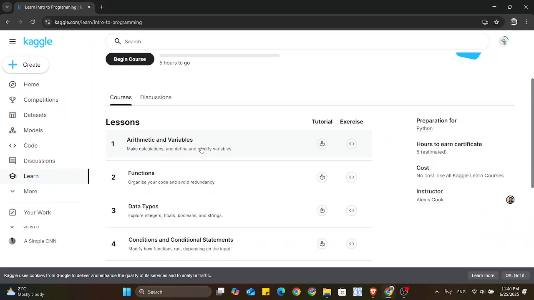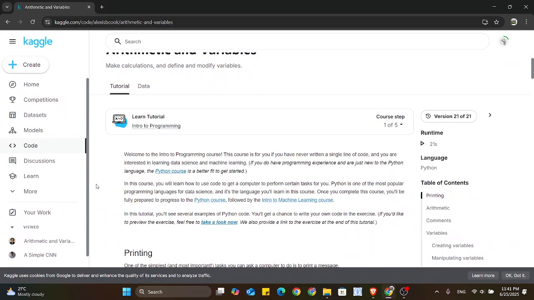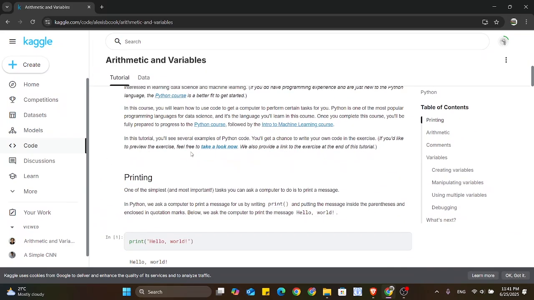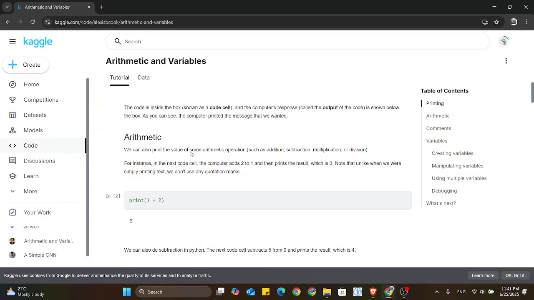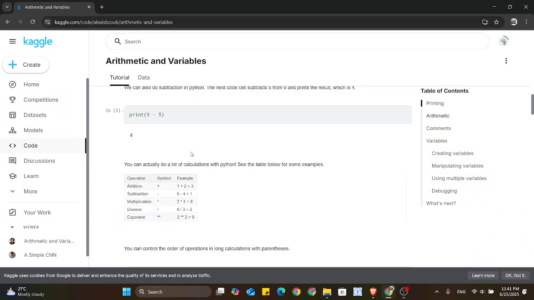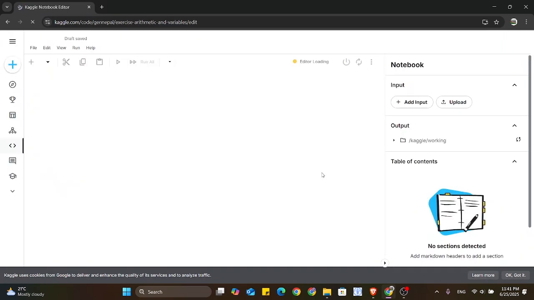There is an inbuilt function that they have built, I think with integration with the Jupyter notebook for Python coding. Just to show you the basics, this is the tutorial that you can keep reading through, and once you complete all this information, then you go for the exercise. And I just want to show you a small glimpse of this exercise.